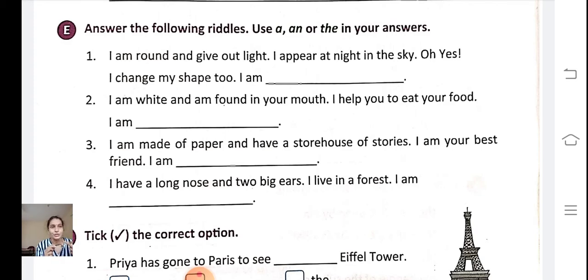I am white and I am found in your mouth. I help you to eat your food. Who am I? What can we find in our mouth that is white in color? Yes, it's a tooth. So here we are talking about one tooth. So I am a tooth. Now the next two sentences you have to do by yourself.